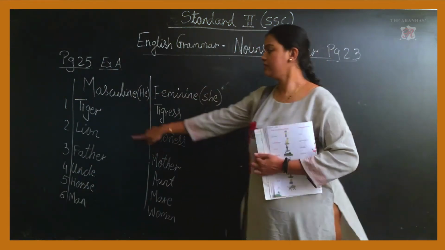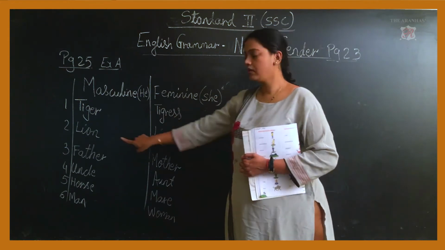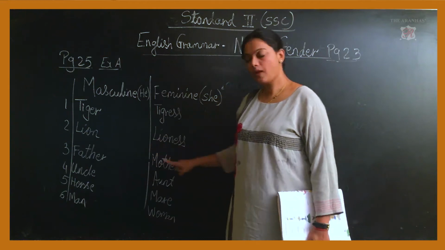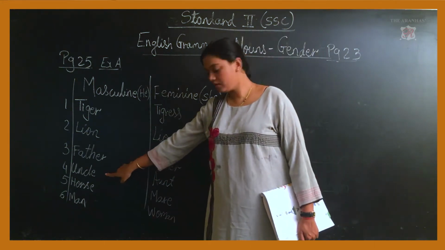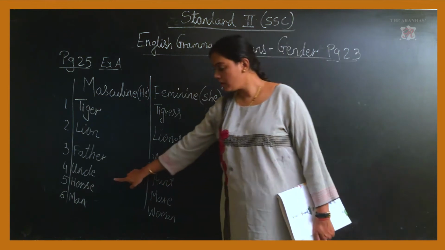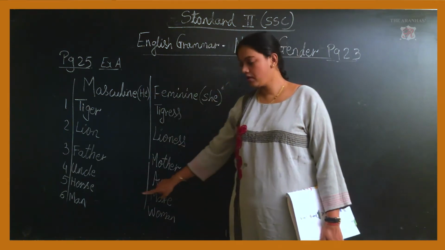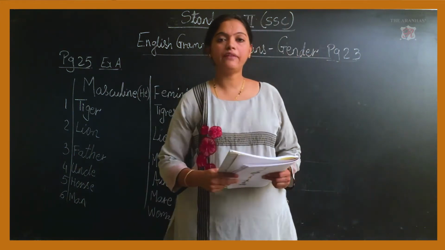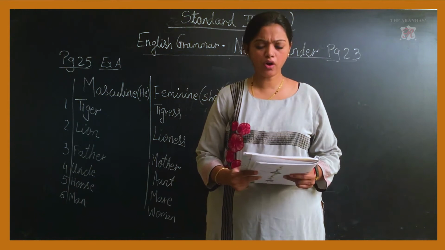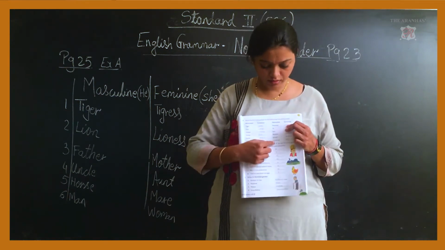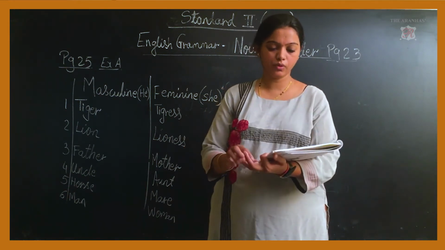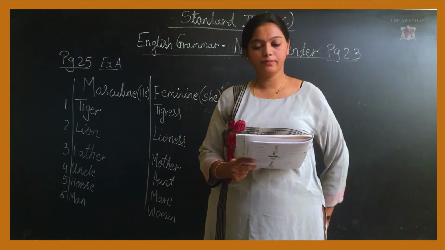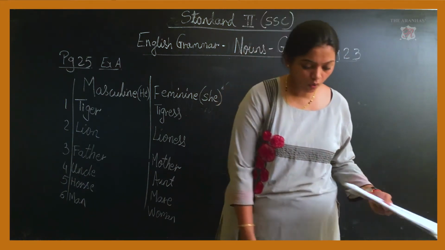So this is for you. Tiger, tigress. Lion, lioness. Father, mother. Uncle, aunt. Horse, mare. Man, woman. Okay. The next one, nephew. That one you will do for homework. In this category, write there HW. Homework: nephew, niece. Sir, madam. Next one you can write on your own.